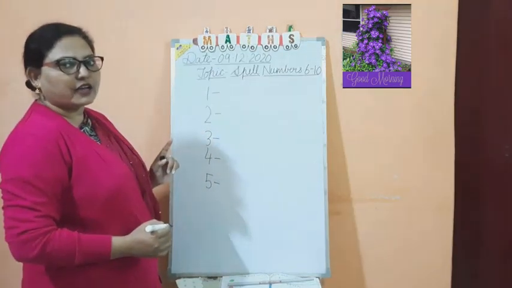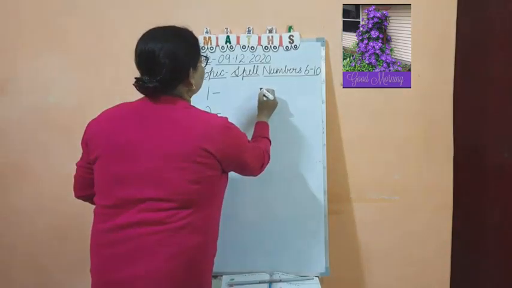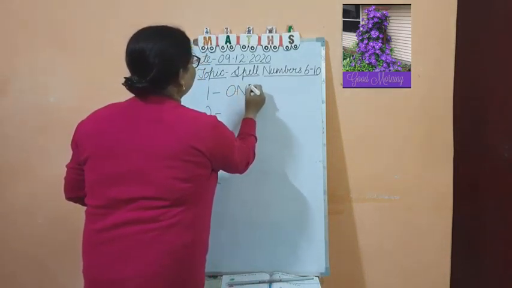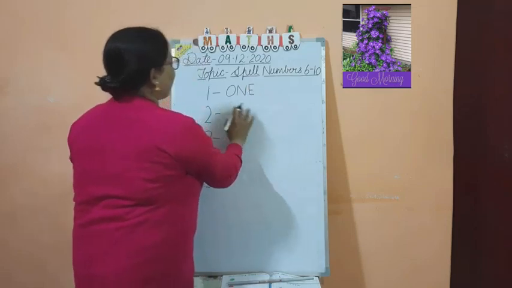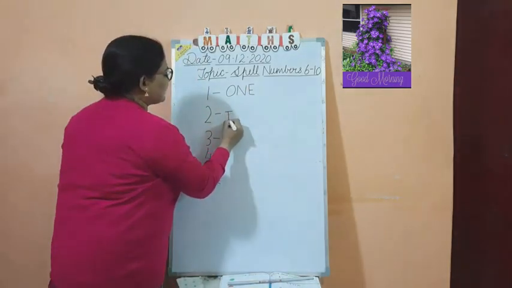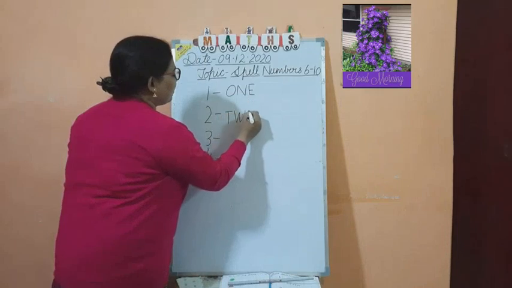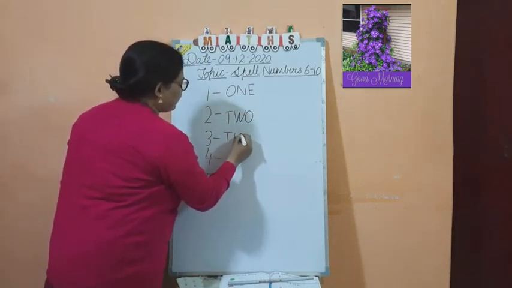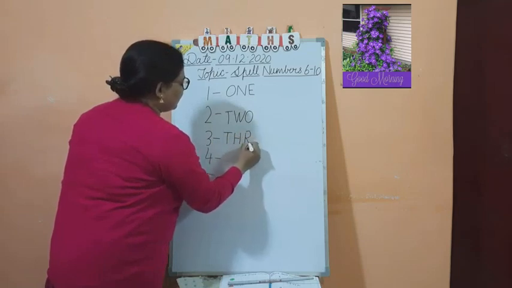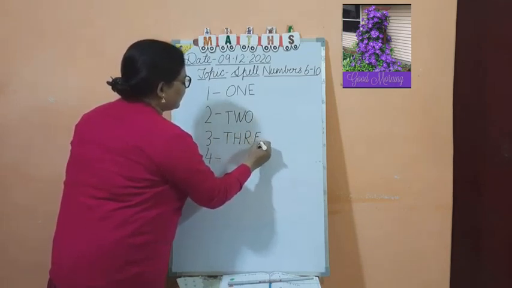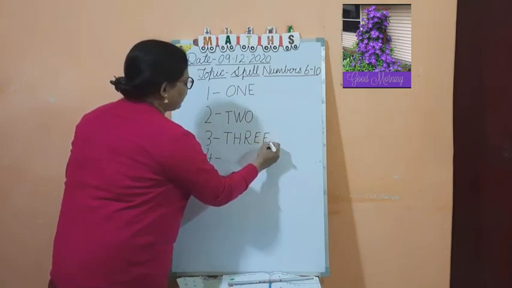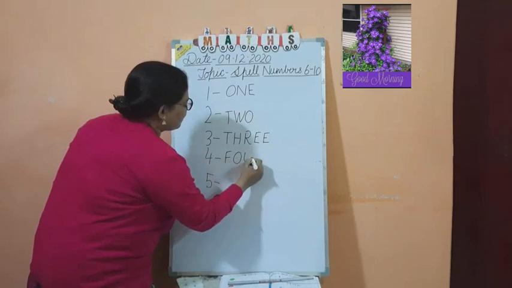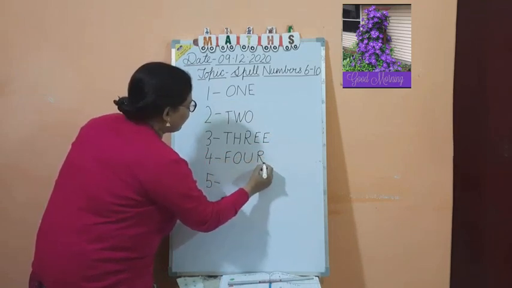Anyone you know, children: O-N-E, 1. This we have finished. T-W-O, 2. T-H-R-E-E, 3. F-O-U-R, 4.